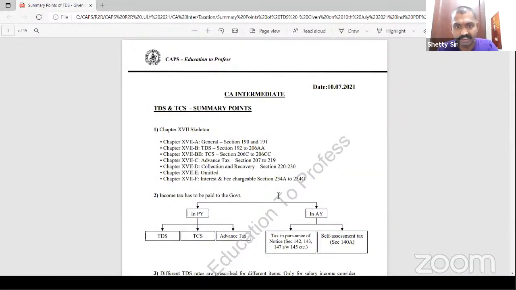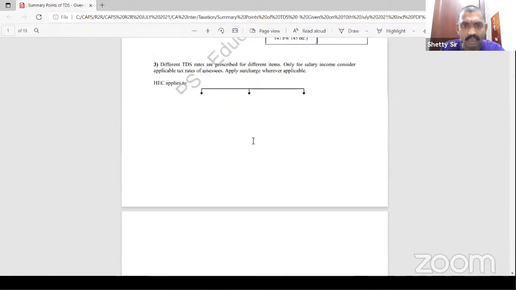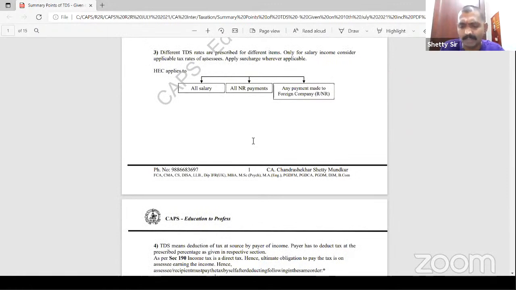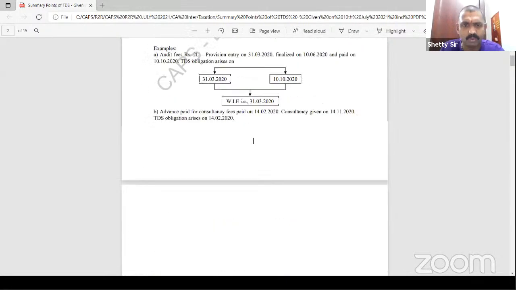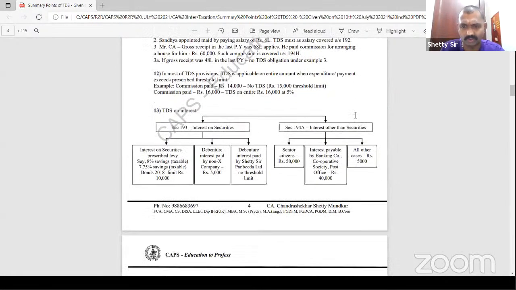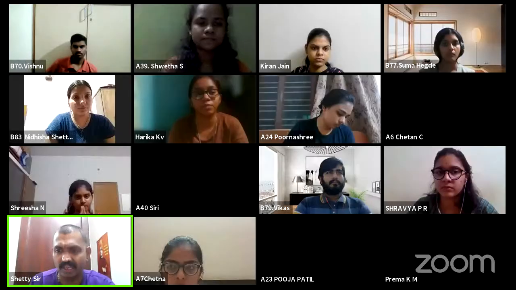Is it getting shared? TDS? Okay. So we have also made a beautiful TDS related summary of around 65 points. I'll not be going through it. This has been shared to the present batch students in today's group. Just glance at it. Maybe half an hour you may spend on this. It will definitely give you around 10 to 12 marks, directly and indirectly. Beautiful provisions. Please go through it. So any general questions anybody has?